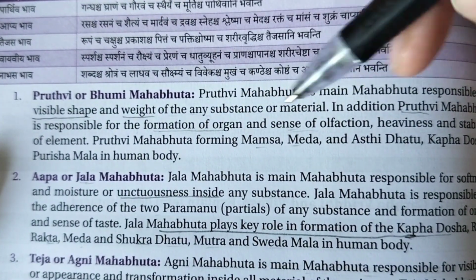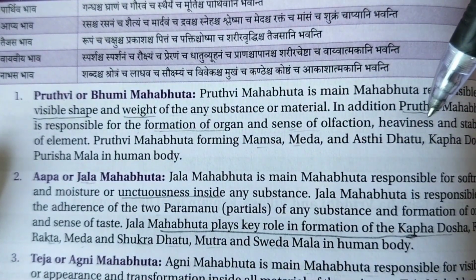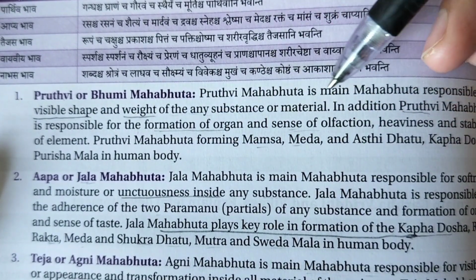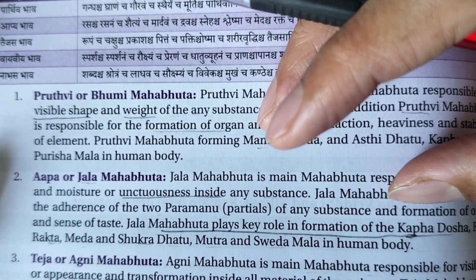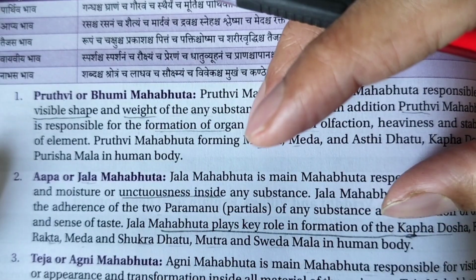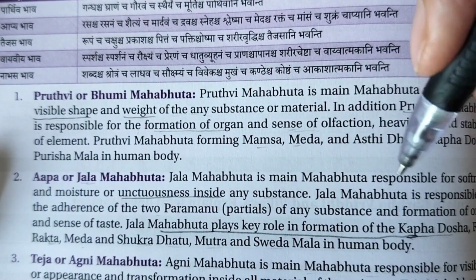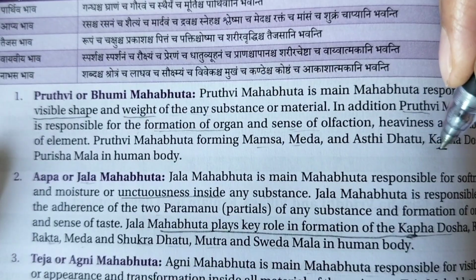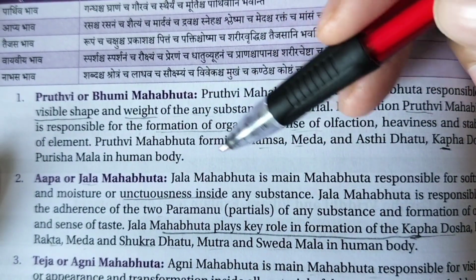In addition, Prithvi Mahabhut is responsible for what? Formation of the organs and sense of smell, fluctuations, heaviness and stability of the elements. All these things, which are a hard presence of the hard thing in a body, in easy words, the presence of the hard thing in a body is compared with the Prithvi Mahabhut. So Mamsa, Meda, Asthi, Majja, and Kapha dosha mainly, more important, Kapha dosha, Purusha Mala in a human body, etc. things come under the Prithvi Mahabhut.